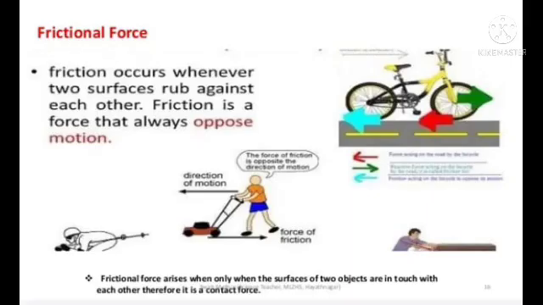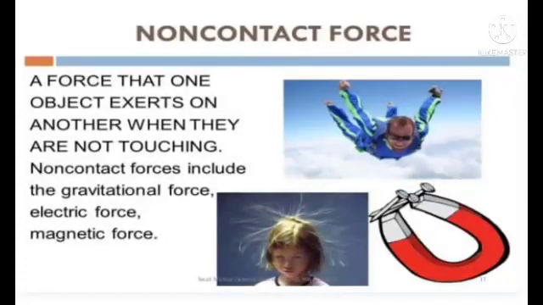Frictional force. Friction occurs whenever two surfaces rub against each other. Friction is a force that always opposes motion. Here are some of the examples. Non-contact force. A force that one object exerts on another when they are not touching. Non-contact forces include the gravitational force, electric force, and magnetic force.